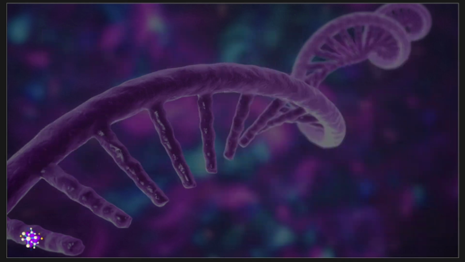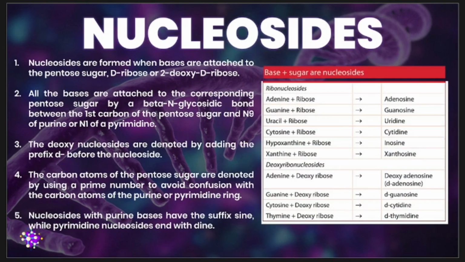Now, let's go back to nucleosides. As we have mentioned, a nucleoside is a compound that consists of a base and a sugar, which are covalently linked together. So it differs from a nucleotide basically because it lacks a phosphate group in its structure. So your nucleoside is the base plus sugar.